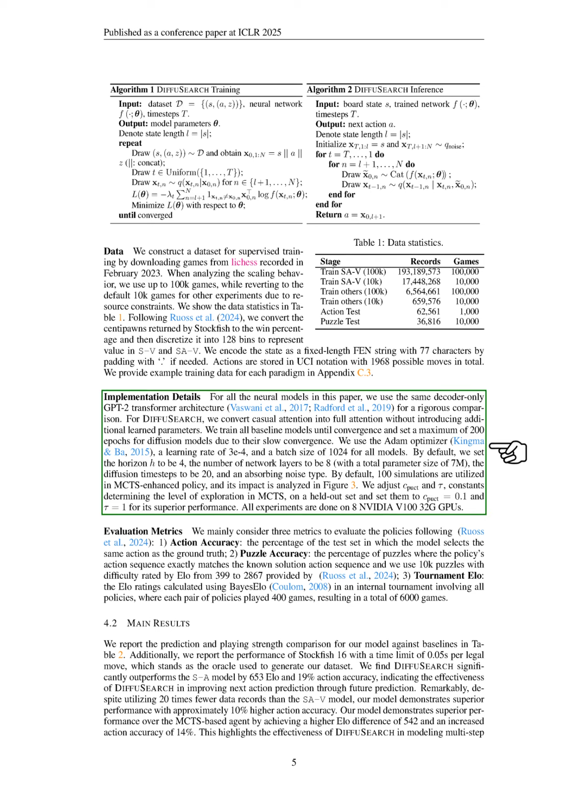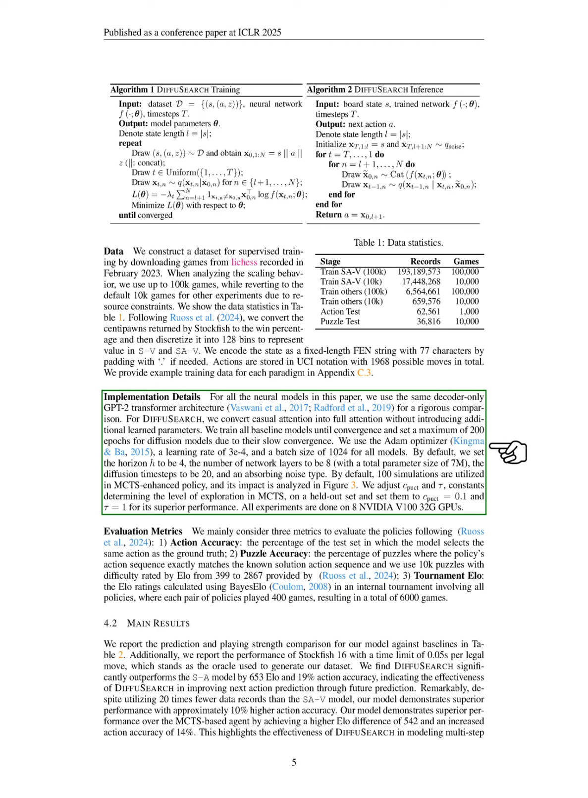Section: Main Results. In this section, we present our findings on the prediction and playing strength of our model compared to baseline models, as shown in the table. We also include the performance of Stockfish 16, which serves as the oracle for our dataset, with a time limit of 0.05 seconds per legal move. We observe that